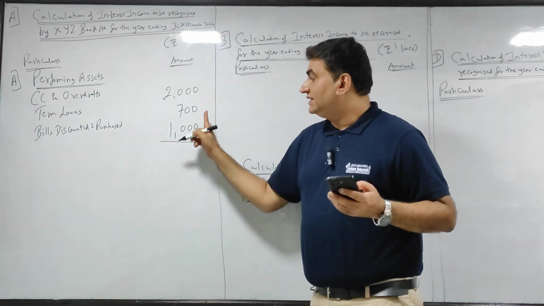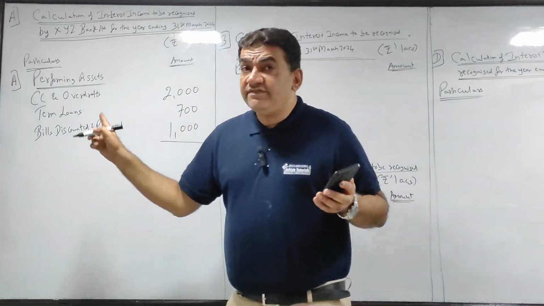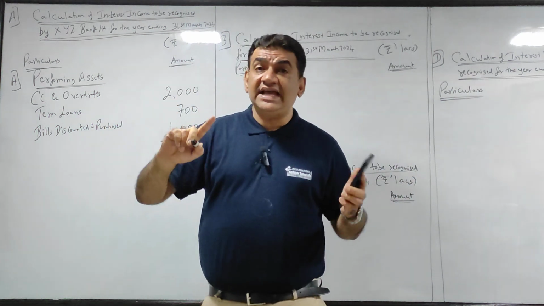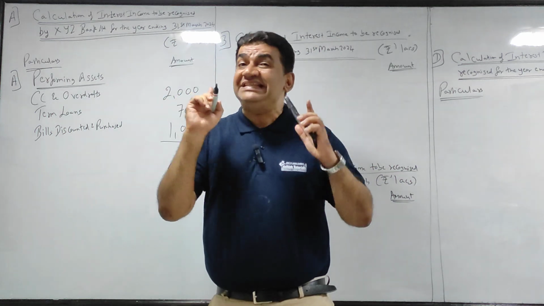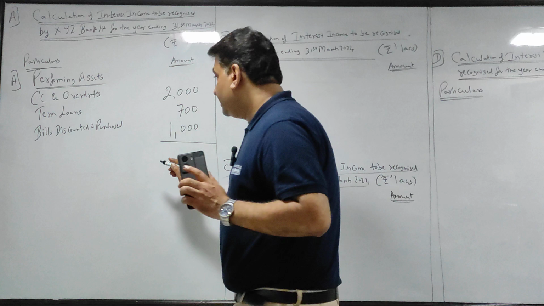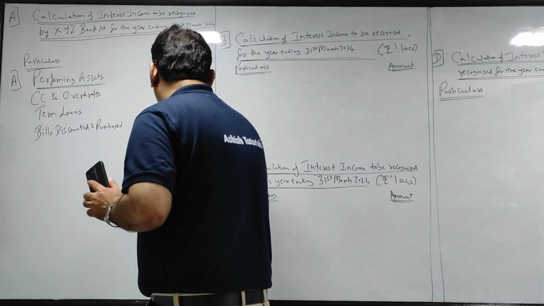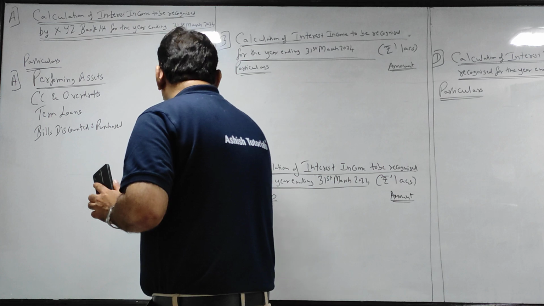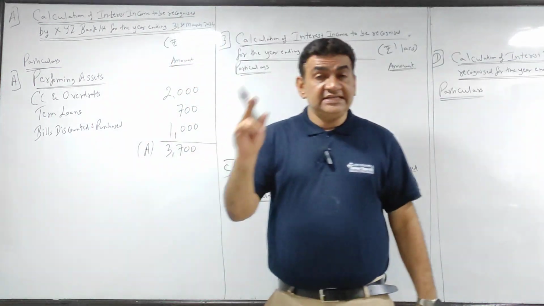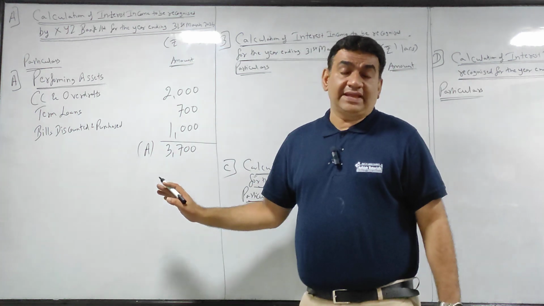So 2,000, 700, 1,000. Since they have given earned as well as received for performing, we will just take earned. Take its total, make it as A. So 3,700 is the interest income to be recorded for performing.